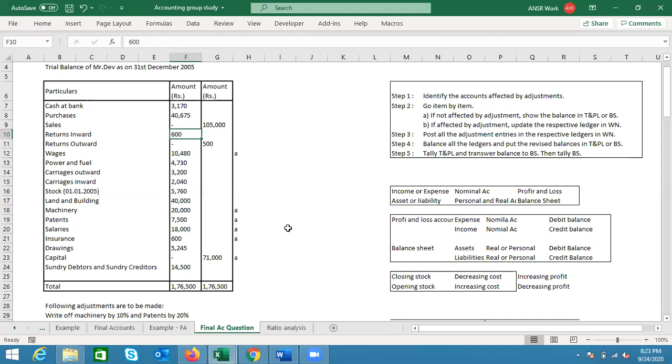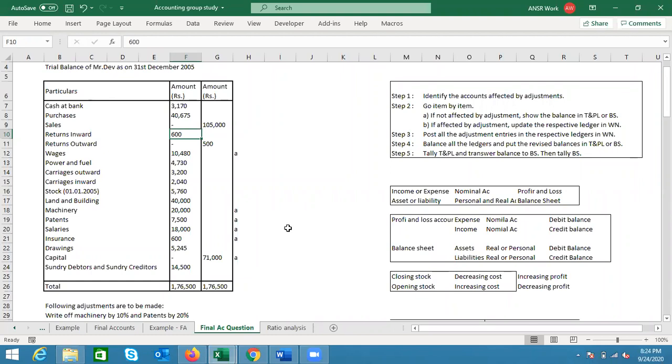The creditors, the owners, the investors, and a whole lot of other people, government, nearby people, competitors. A whole lot of people come into the purview of stakeholders. So at the time of giving the information, if the information is given in the right way, then it will fulfill its purpose. Why I'm repeating that is this: if I say my sales is 105,000, however I also say my sales return is 600, is that depicting the correct picture of sales?